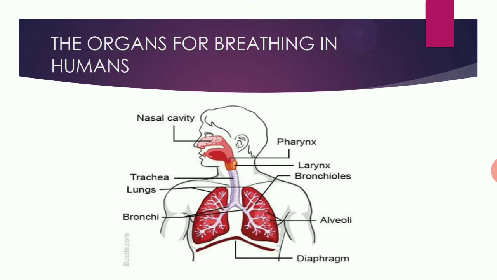When you take in oxygen and it reaches the alveoli, the blood vessels take the oxygen from the alveoli and pass it to the cells of the body. From the cells, they take carbon dioxide, bring it back to the alveoli and give the carbon dioxide to them. Again this carbon dioxide passes through the bronchioles, then bronchi, then trachea and then nasal cavity, and then it comes out from the nostril.